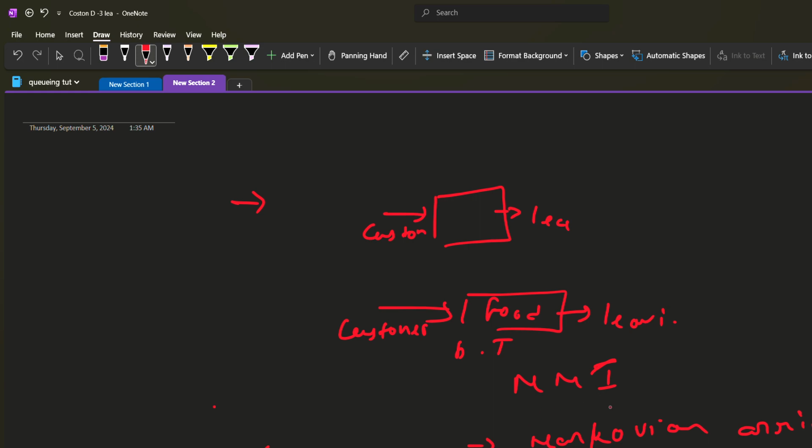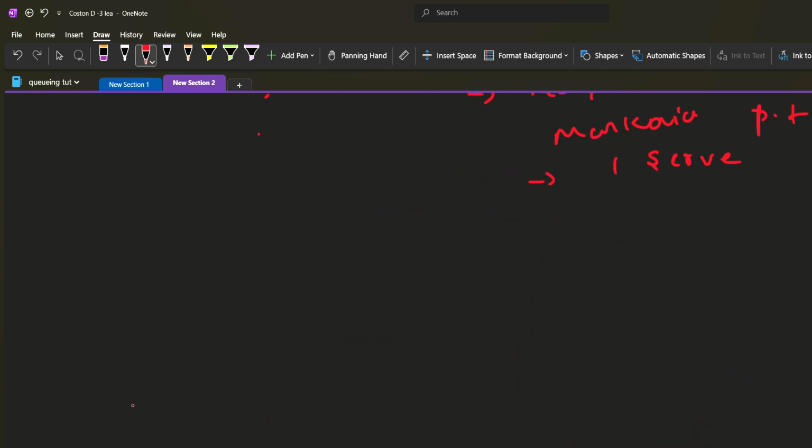Like, I don't need to have more than one receptionist. Also, the capacity of the system needs to be infinite for this formula that I am going to explain. So this is my server, this is my queue, and this is my layout.